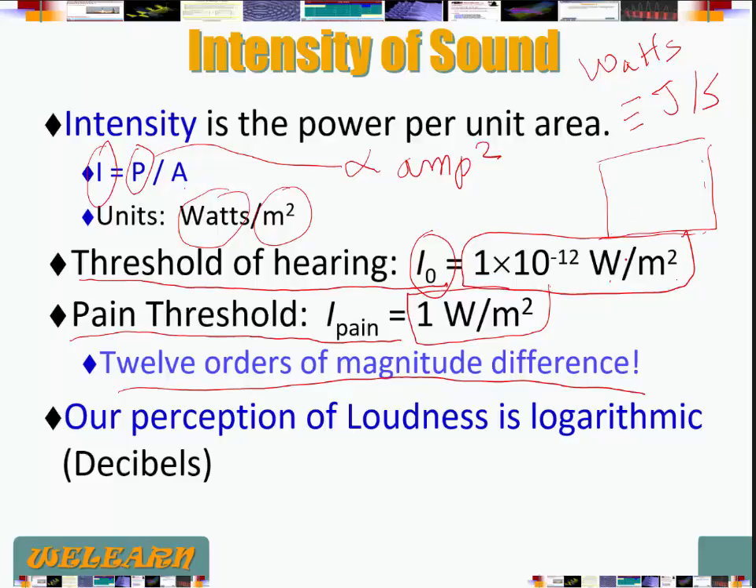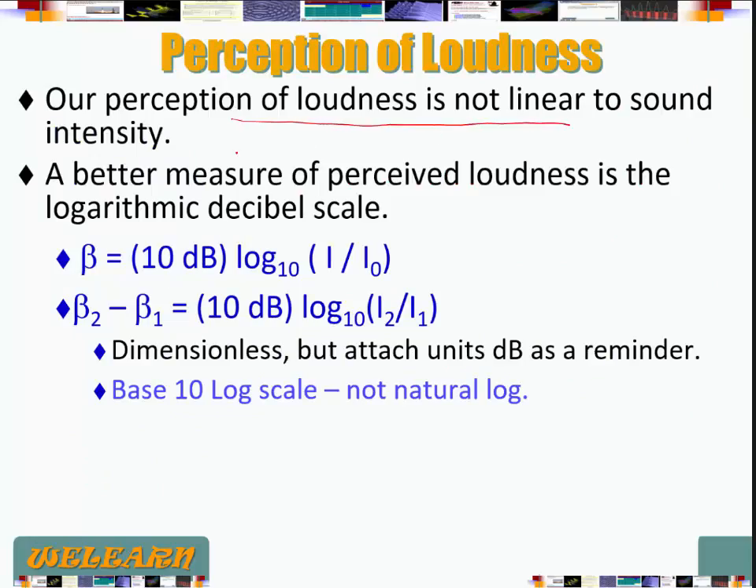Essentially, that tells us that we are capable of hearing a huge range of loudness. We can do that because our perception of loudness is logarithmic, it's not linear. It's not going to compare the values on a one-to-one level. Okay, we'll talk about that in a little bit. So, logarithmic decibel scale. Our perception of loudness is not linear, so it follows what we call a logarithmic decibel scale.